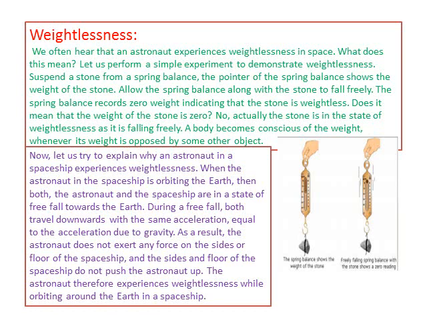Now let us try to explain why an astronaut in the spaceship experiences weightlessness. When the spaceship is orbiting the Earth, both the astronaut and the spaceship are in the state of free fall towards the Earth. During a free fall, both travel downwards with the same acceleration, equal to the acceleration due to gravity.